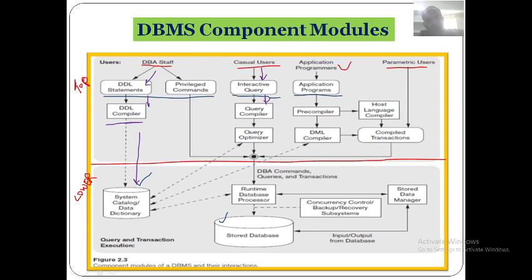Got it? Now next is the query optimizer. We have a query optimizer. This query optimizer is concerned with the rearrangement. See here now.